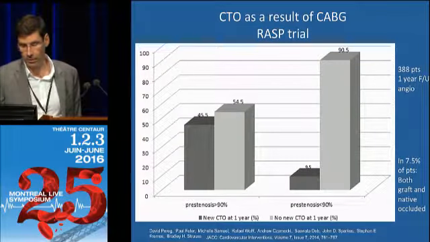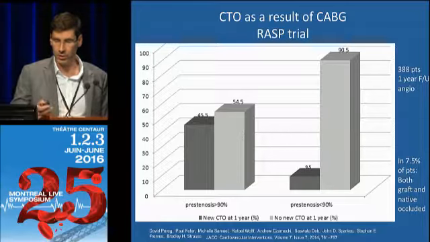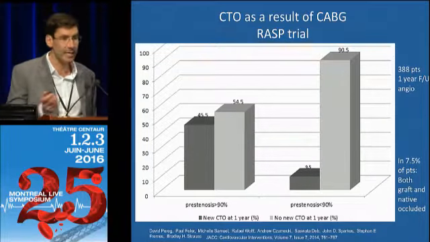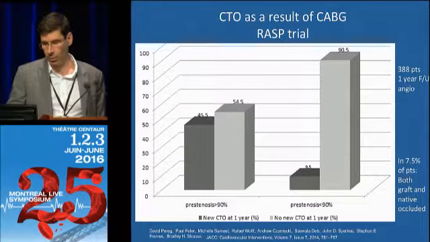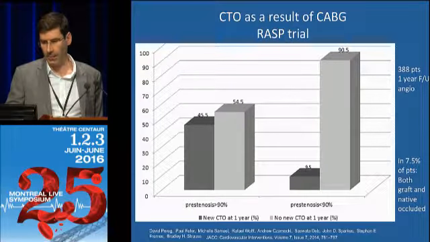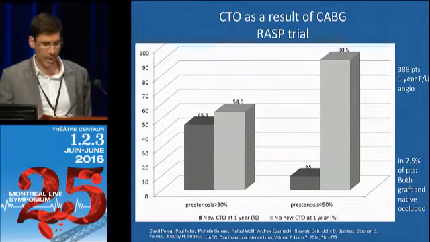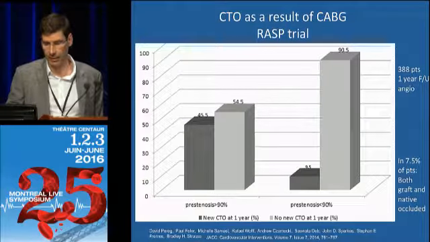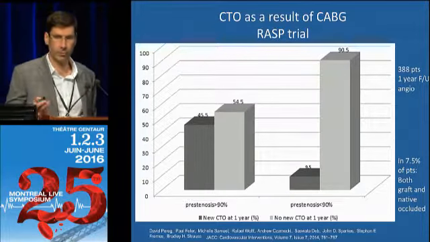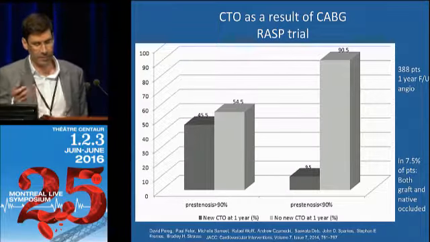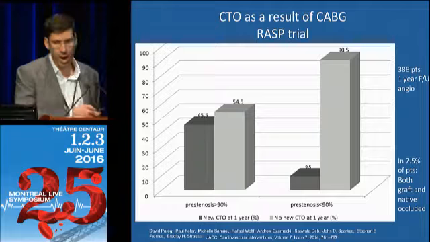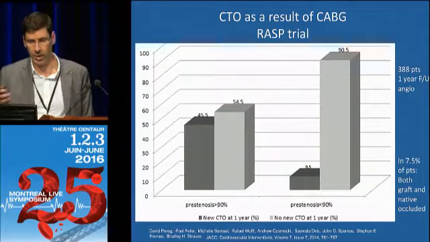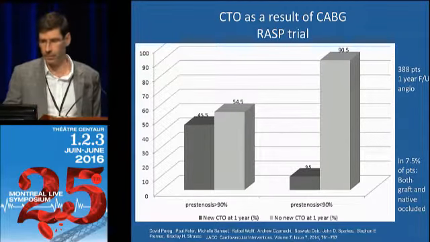Another trial here is interesting because it gives you another relationship between CTO and CABG, which is that CABG often leads to CTO. This is the RAPS trial from our colleagues in Toronto, a study of the radial artery conduit for bypass. They show that if the pre-CABG stenosis was more than 90%, there was a 45% chance of that vessel being a CTO. So there's a funny interplay between CTOs and CABG or vein graft, in that CTO is often a driver to perform CABG, but CABG also causes CTO, vein graft causes CTO.